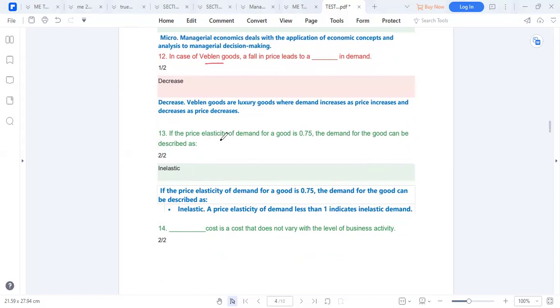So if price elasticity of demand is 0.75, the demand is what? Inelastic. So we know the range. Between 0 and -1, it is inelastic. Exactly 1, it is unit elastic. Bigger than 1, it is elastic. So price elasticity of demand is known to be inelastic if it's less than 1.